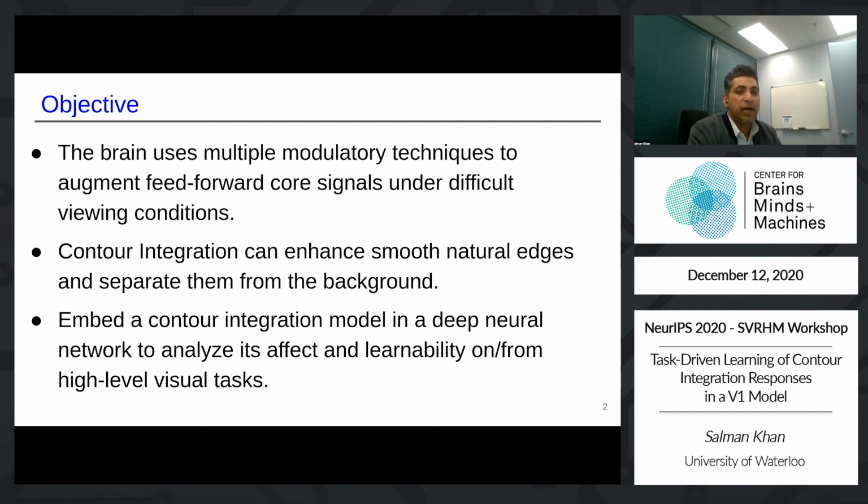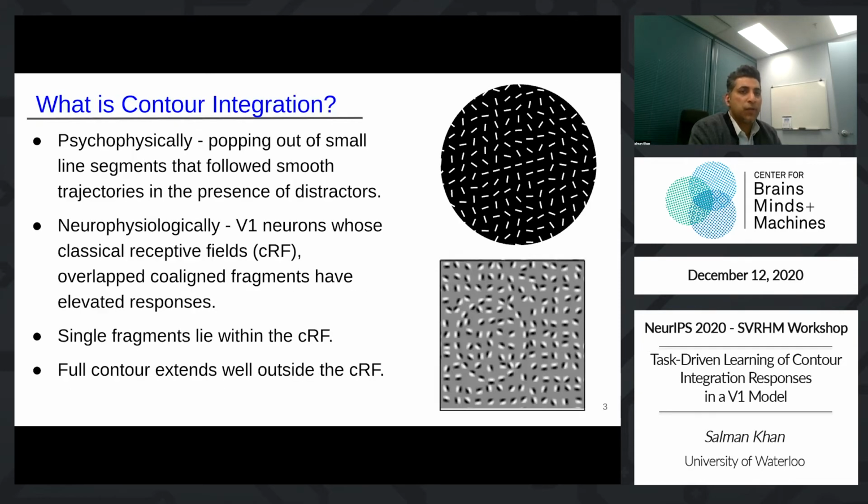And now, before contour integration can be recommended as a general robustness improving technique, it needs to be completely understood. And as a step in this direction, we propose to embed a contour integration model inside an artificial neural network and investigate how it impacts high-level visual tasks. So what exactly is contour integration?